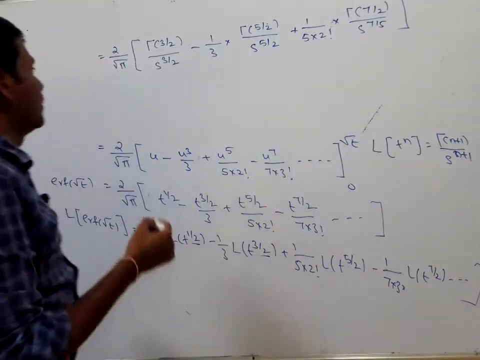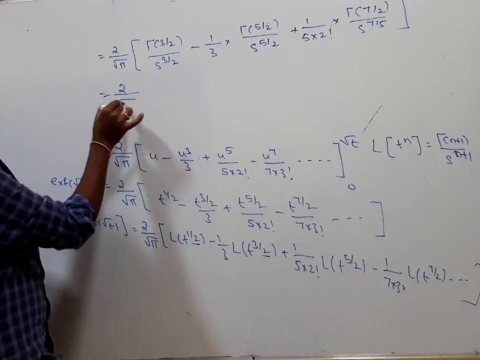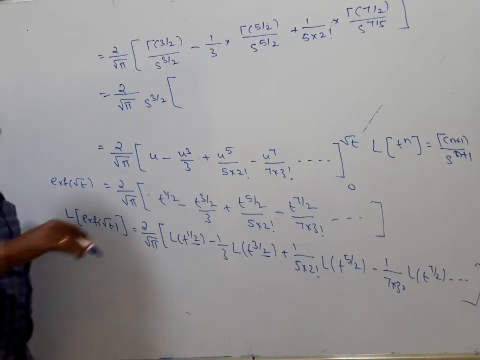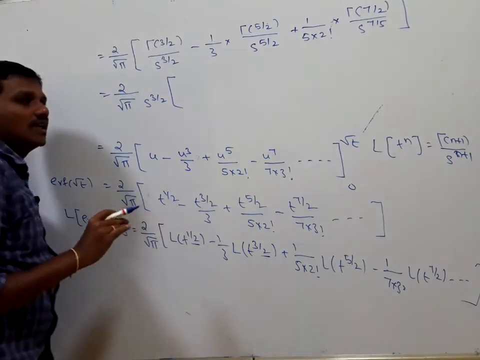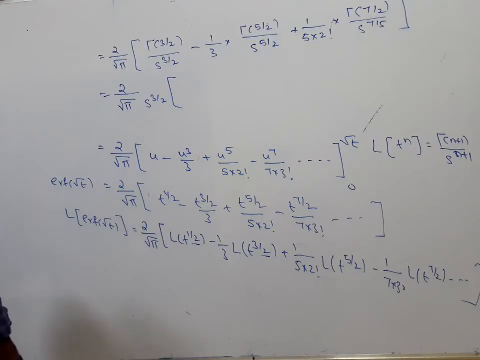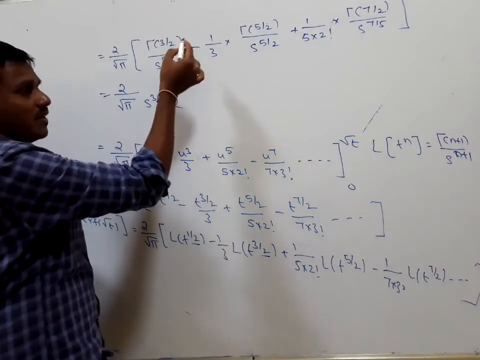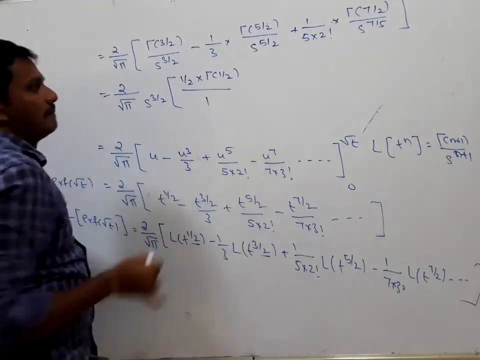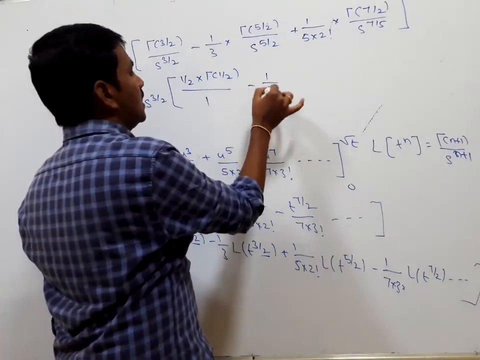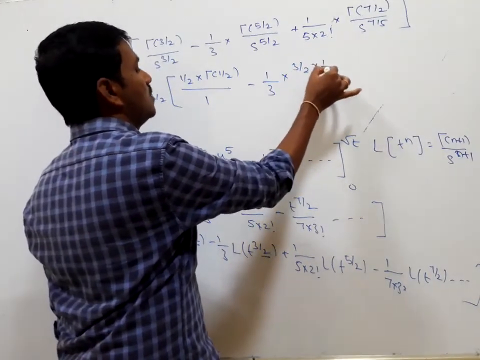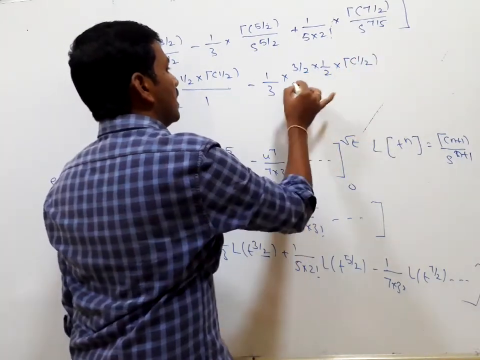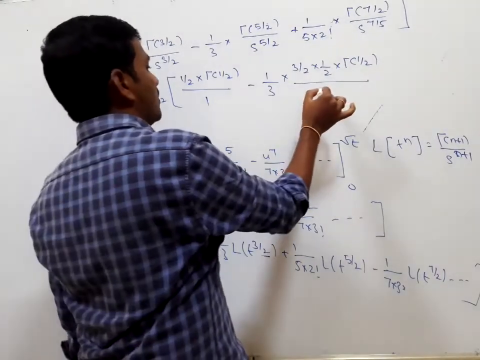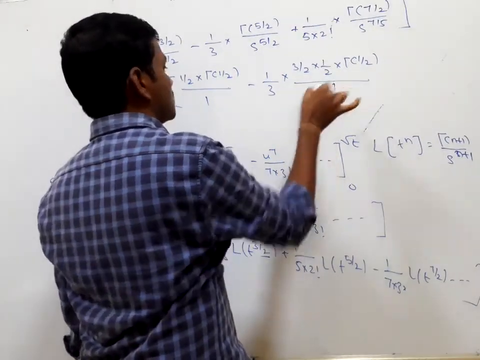If you can, take common 2 divided by root pi of s to the power of 3 by 2. The rest of the terms are gamma of 3 by 2. Gamma of n is equal to n minus 1 gamma of n minus 1, when n minus 1 is greater than 0. So 3 by 2 minus 1 is 1 by 2 into gamma of 1 by 2, minus 1 by 3 into, you can write it, 3 by 2, 1 by 2 gamma of 1 by 2, divided by s to the power of 3 by 2 which we take common, here it is s to the power of 1.